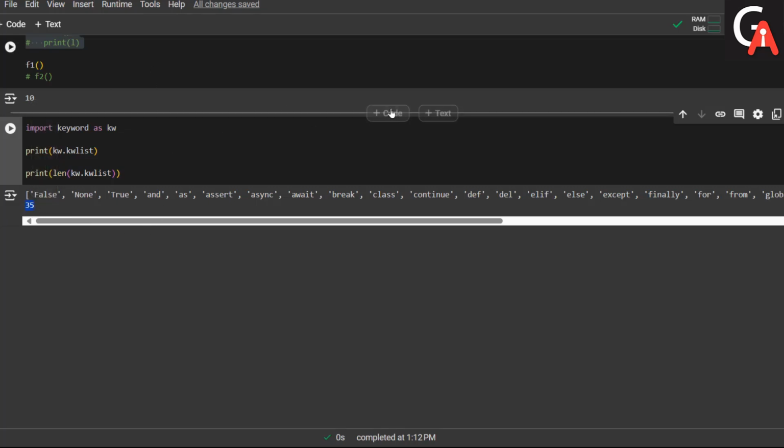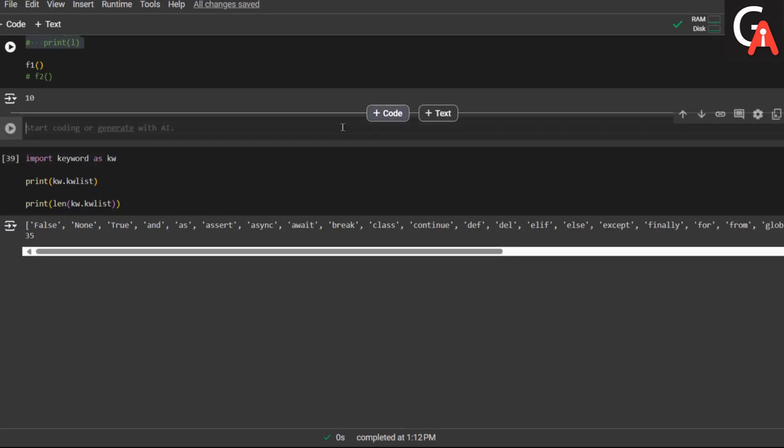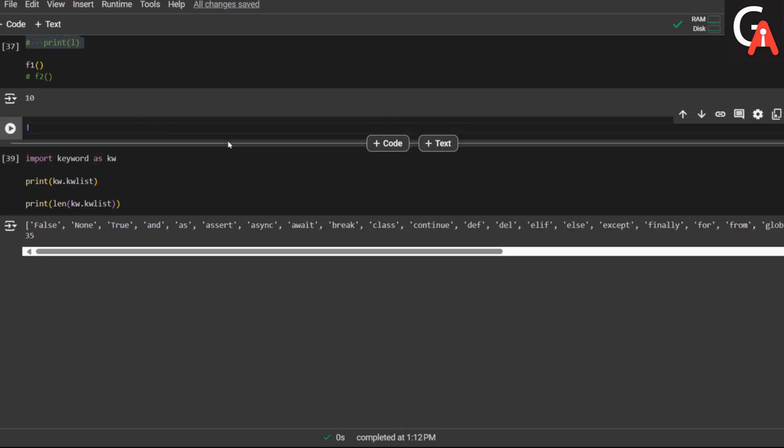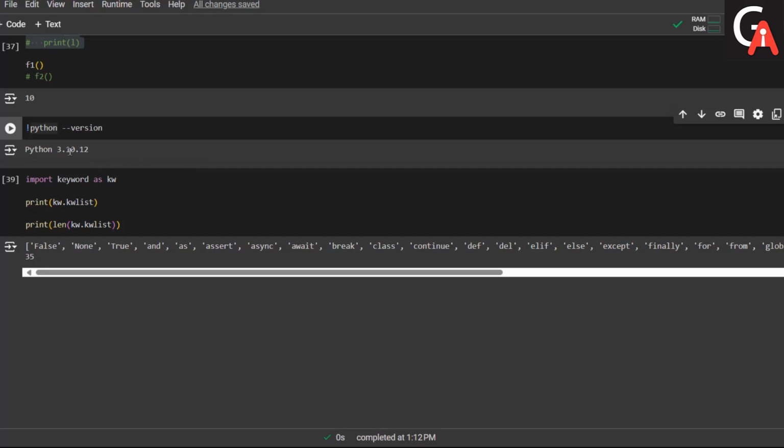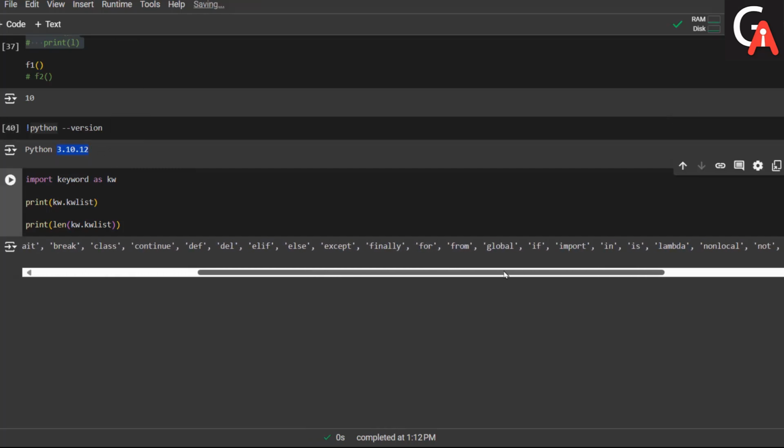Let me check my Python version as well: exclamation mark, python hyphen version. If I want to execute any command line argument in the Colab notebook, we use this syntax. So I have version 3.10, and there are some newer keywords added in the newer versions.